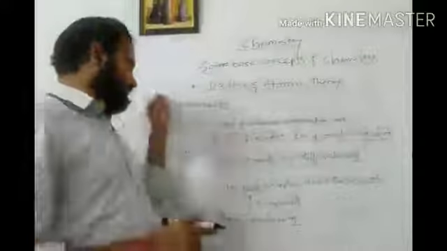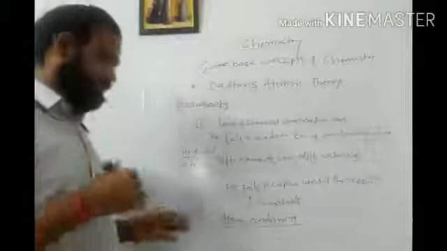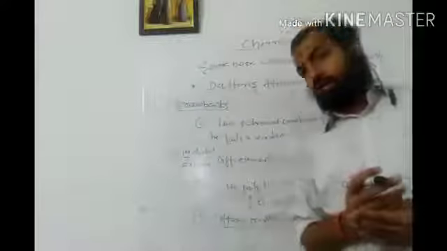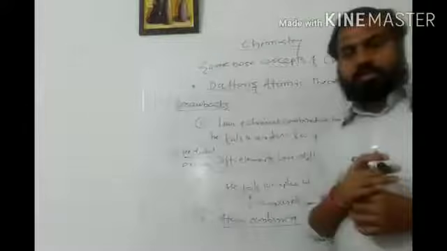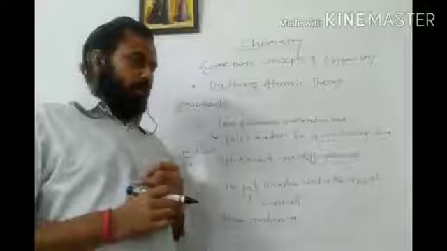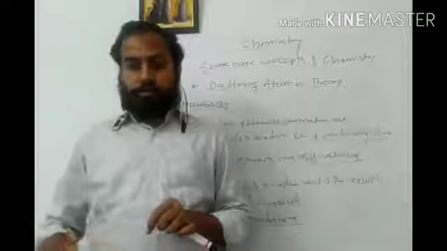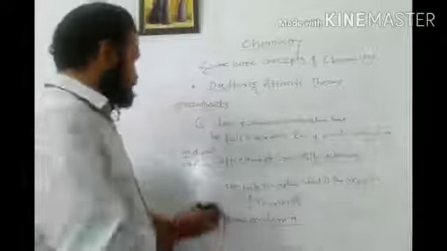Now whenever there is a drawback, these drawbacks are studied by further scientists and they put forth a new theory. We have also seen this in 10th standard. So after this, the next atomic theory is known as the modern atomic theory. Now we will discuss the modern atomic theory in more detail.